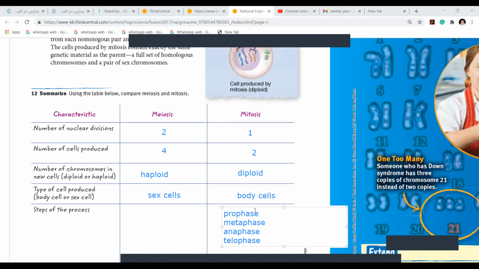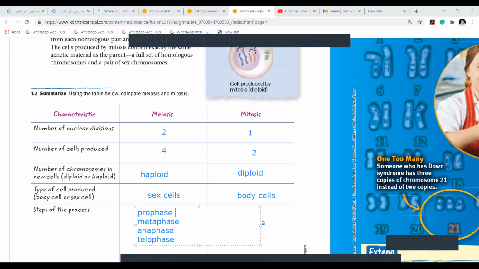See, this is for mitosis. Now for meiosis, same thing. I'm going to write here prophase 1, metaphase 1, anaphase 1, and telophase 1. Coming down, same thing again, we have prophase 2, metaphase 2, anaphase 2, and telophase 2.